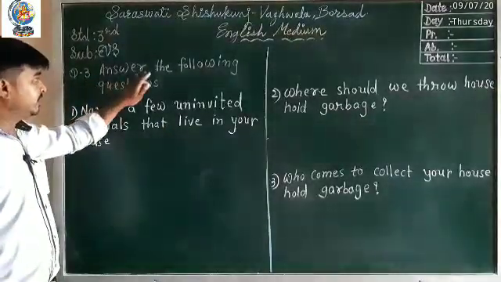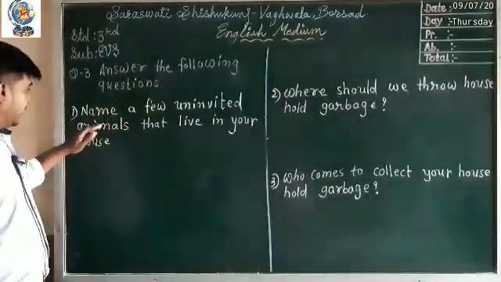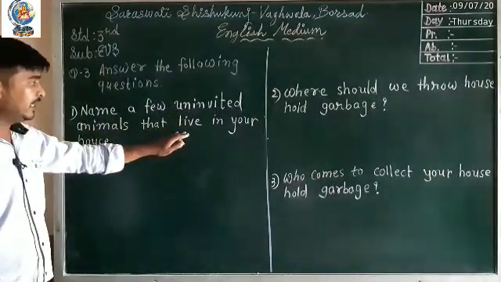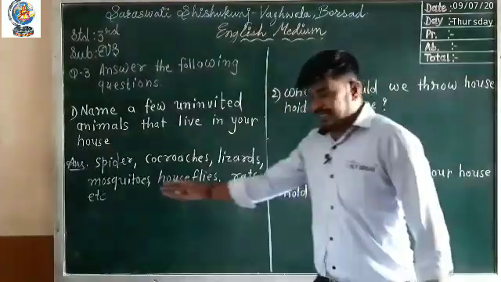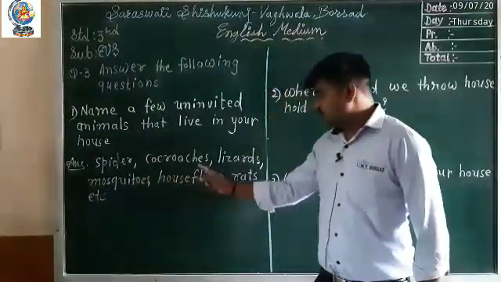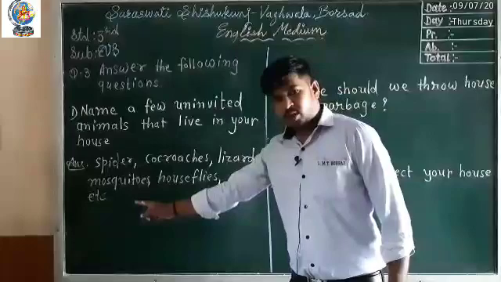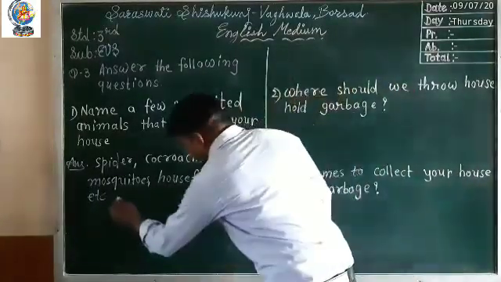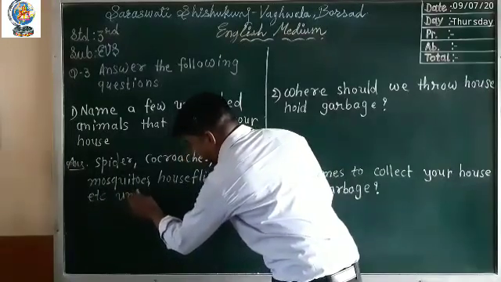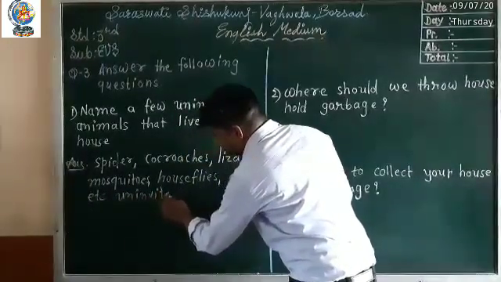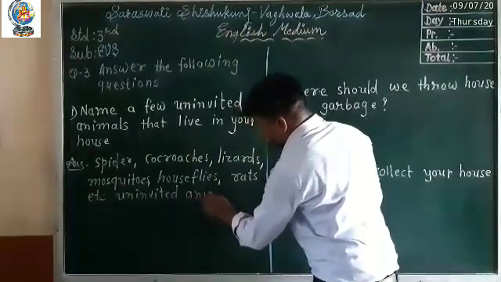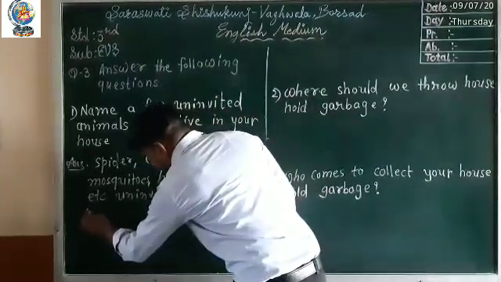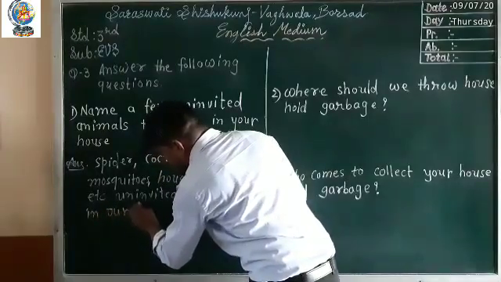Question 3. Answer the following questions. Name a few uninvited animals that live in your house. Spider, cockroach, lizard, mosquitoes, housefly, rat, etc. Uninvited animals live in our house.